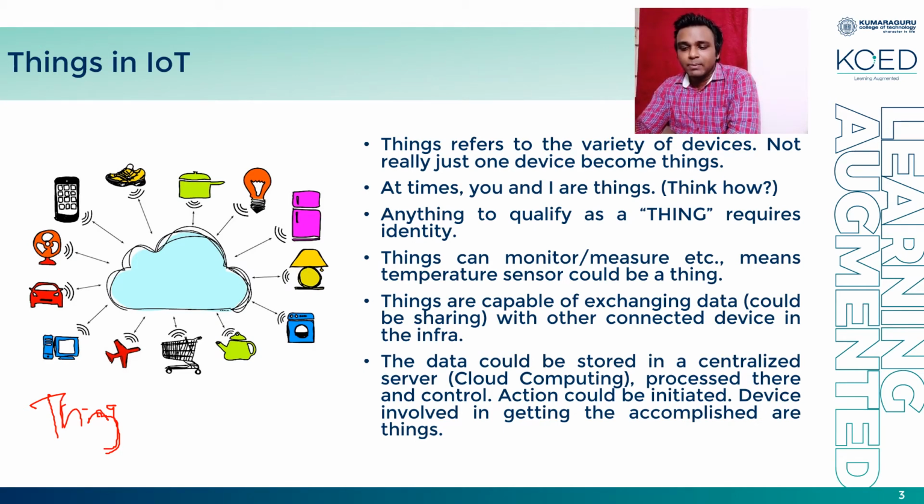Things can exchange data, sharing it with other connected devices in the infrastructure. Their data could be stored in a centralized server or cloud platform for processing, and therefore control actions could be initiated. So this is what we refer to as a thing in an IoT environment.